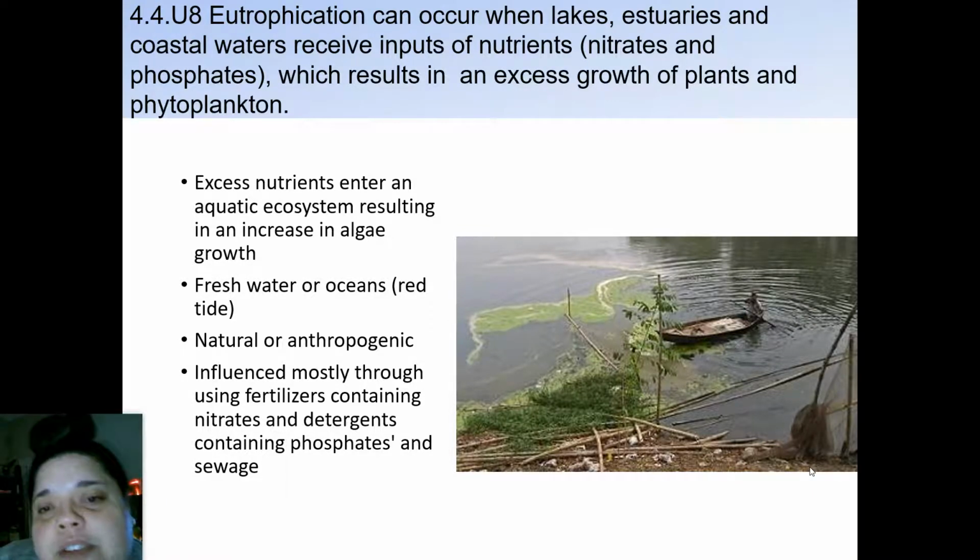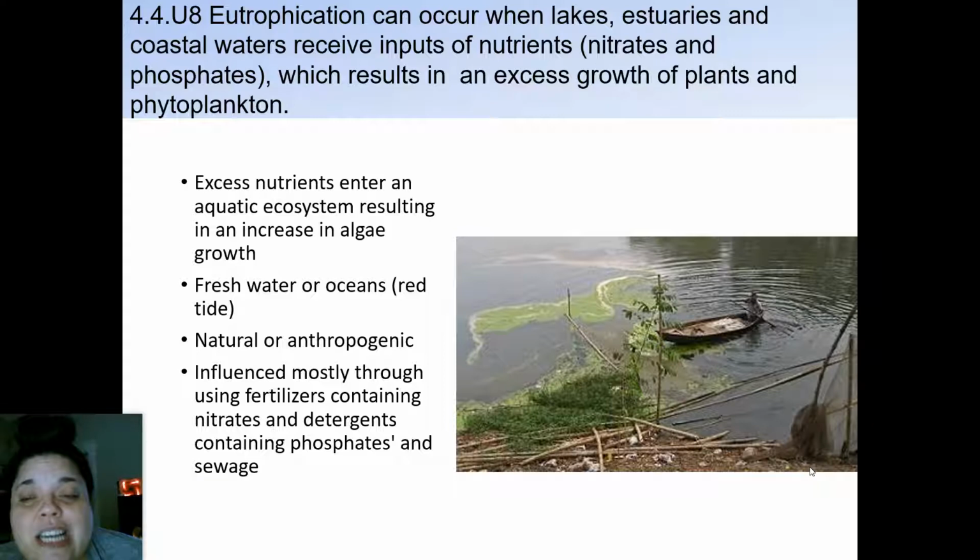And then, of course, we have natural or anthropogenic influence, mostly through using fertilizers containing nitrates and detergents containing phosphates, and sewage. So the sewage that we use that gets run off in our houses usually ends up being phosphates, and that comes from your detergent.